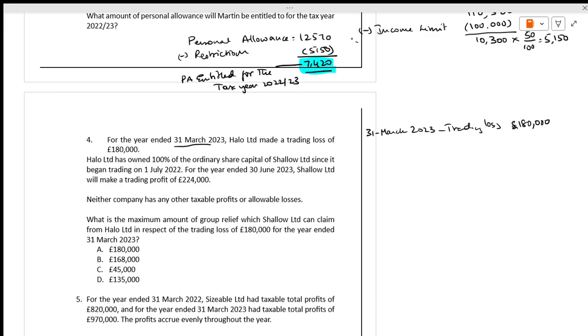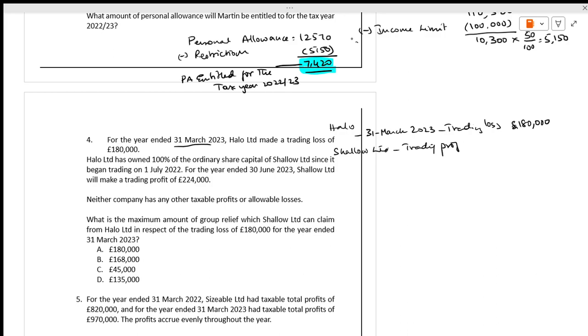Halo owned 100% of the ordinary share capital of Shallow Limited. This is for Halo Limited. There is another one, Shallow Limited, which is 100% owned.